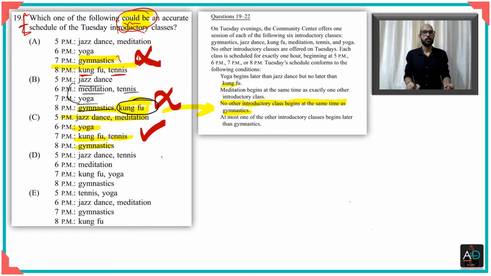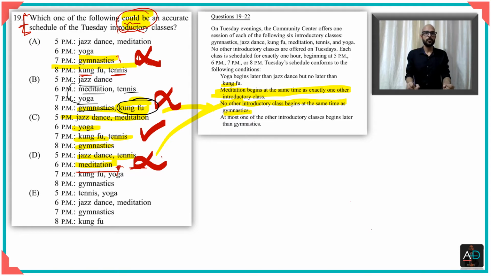Let me go ahead and look at option D. When I look at option D, it reads as jazz dance and tennis. That's possible in the morning. Oh, meditation has gone wrong, because we knew that whenever you see meditation, there has to be one more thing along with it, because meditation begins at the same time as exactly one other introductory class, and therefore I can eliminate option D as well.